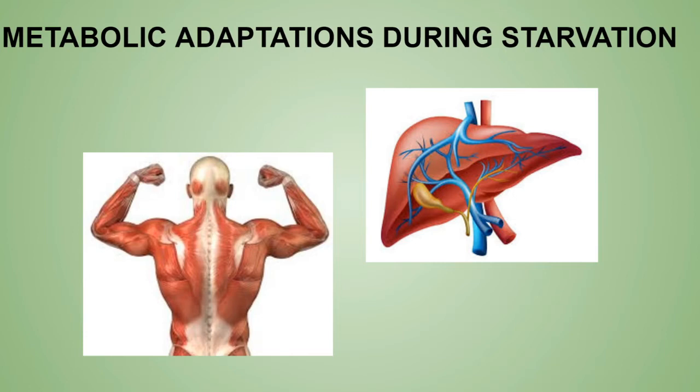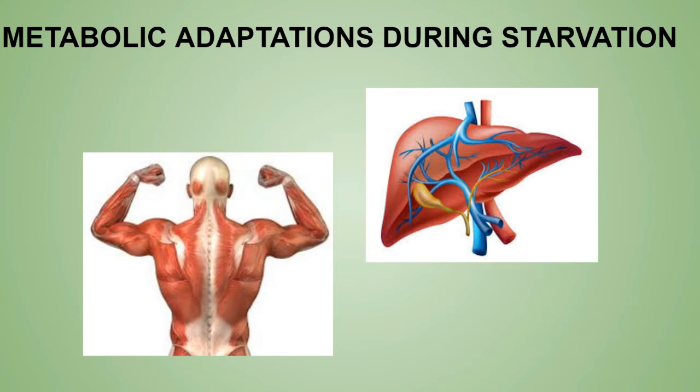Now a very important thing is that the glycogen stores are depleted by the end of 18 to 24 hours. So now the only source of glucose available in the body is the gluconeogenesis occurring in the liver, because now the glycogen is basically depleted after 24 hours. So now the only source of energy is glucose, and the only source of glucose is gluconeogenesis in the liver.